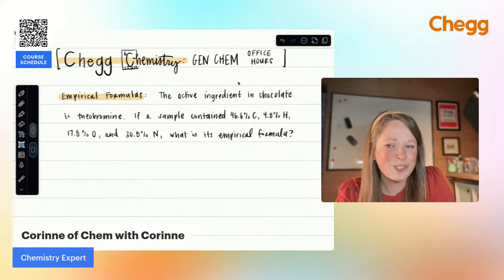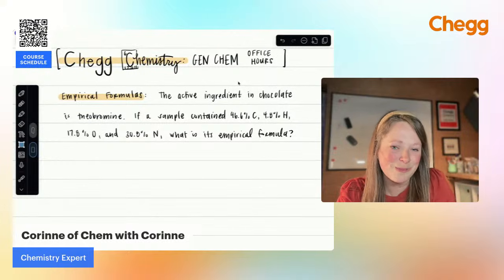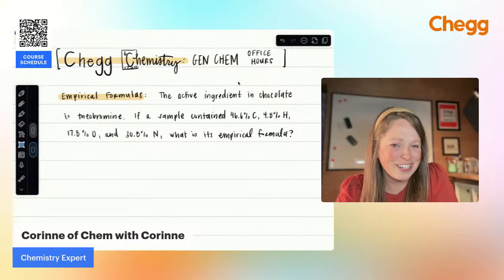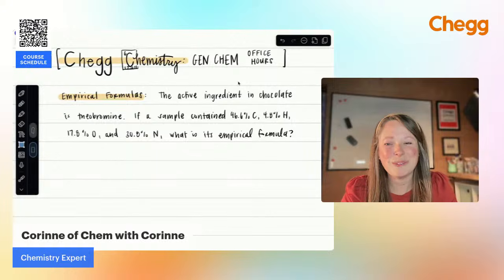So what we're going to be doing is we're going to start with empirical formulas. I had a lot of requests this week just to discuss this process. So that's where we're going to start, talking about chocolate. Everyone's favorite compound is theobromine in chocolate. So we're going to be looking at that first.